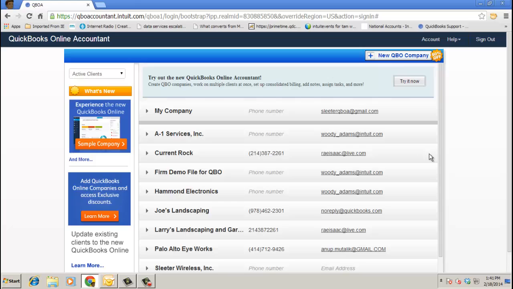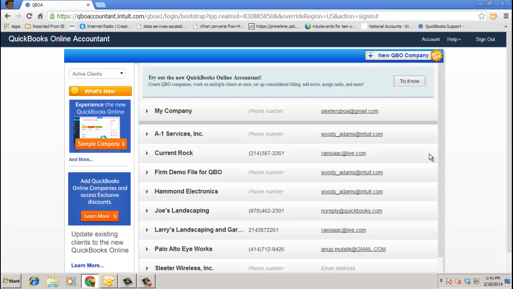And of course, you can create a new QBO company file from here, as you see in the upper right, etc. However, I want to go into the new QuickBooks Online Accountant first. Then we'll look at the book to tax for both a client that is on the new QuickBooks Online user interface and view and the older QuickBooks Online. I'll show you both access points.